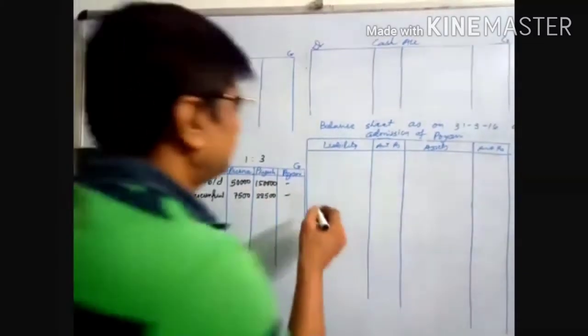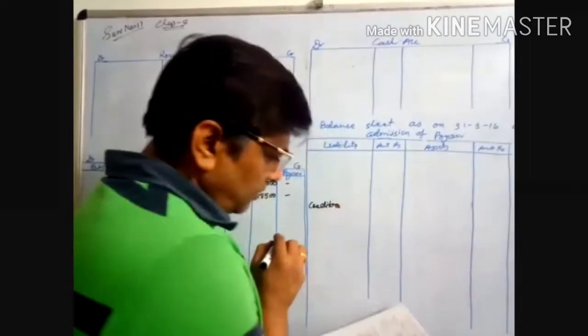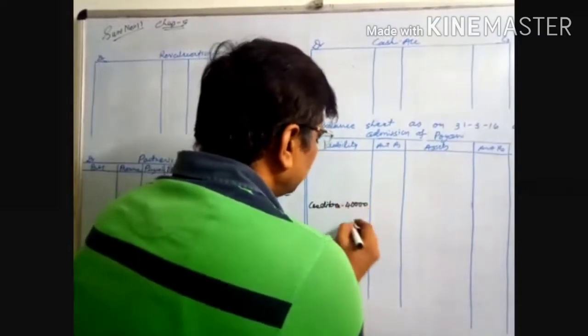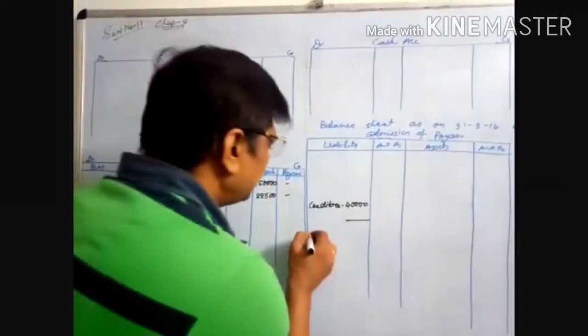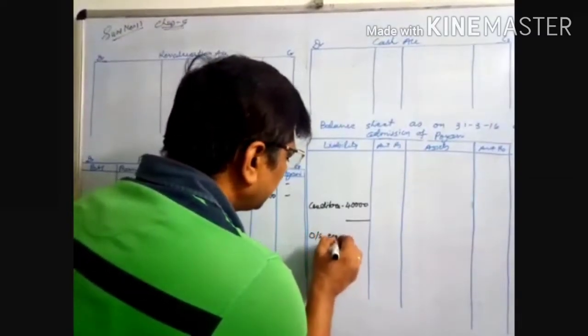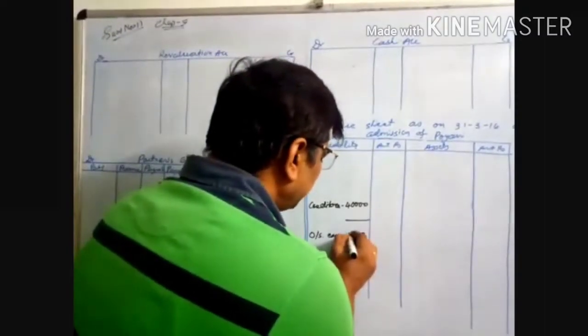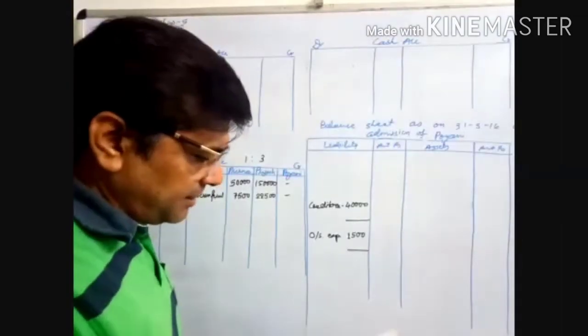Creditors 40,000. Outstanding expenses 1,500. Creditors, what is the adjustment?